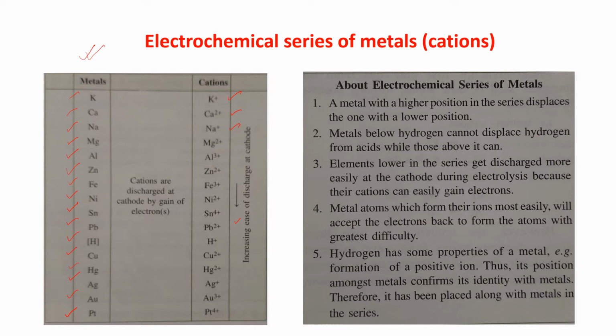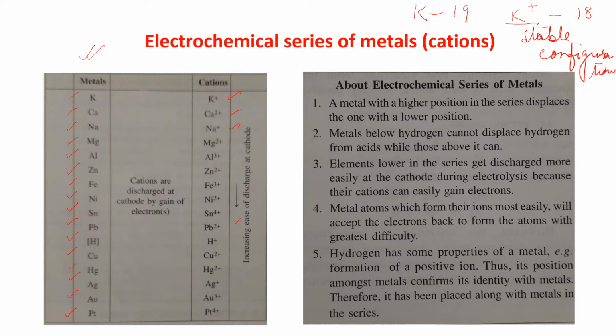Because suppose it is potassium, K metal has 19 electrons. K plus means 18 electrons, and 18 electrons is a stable configuration.